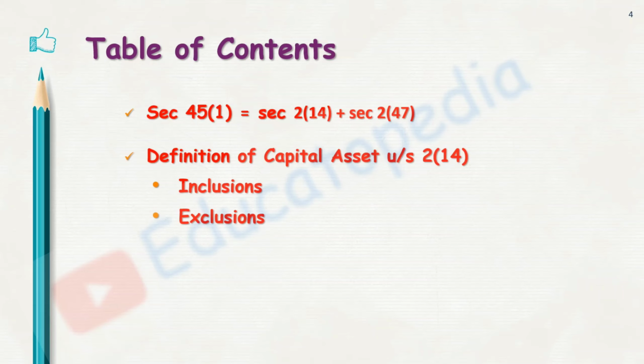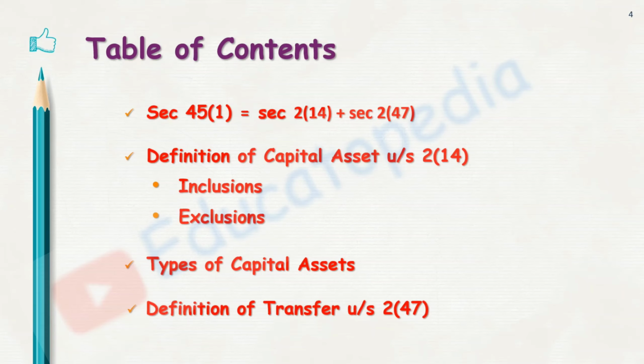So inclusions and exclusions are to be understood in this definition. The second part is the definition of transfer, which is section 2 subsection 47. If I add up 2(14) and 2(47), both these subsections together give me the complete meaning of the charging section. So the charging section is capital asset plus its transfer.